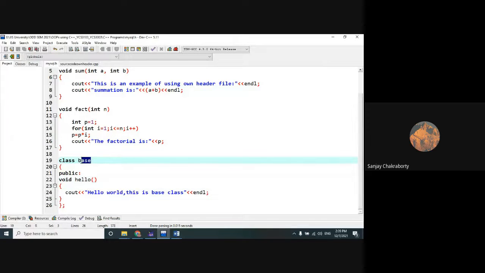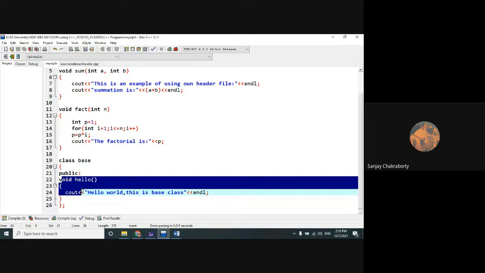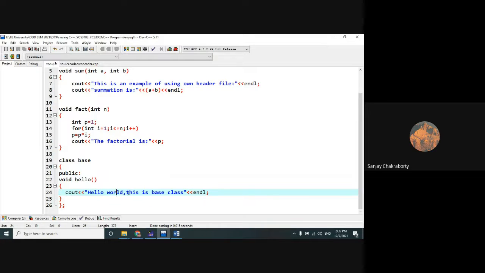That is class base. One base class I have defined. Within this base class, I have defined a public access specifier, and within it one member of this base class, the hello method. It will just print hello world. Now this class has ended here. I am not going to write any new code after this. I will stop this code and save it as mysql.h.